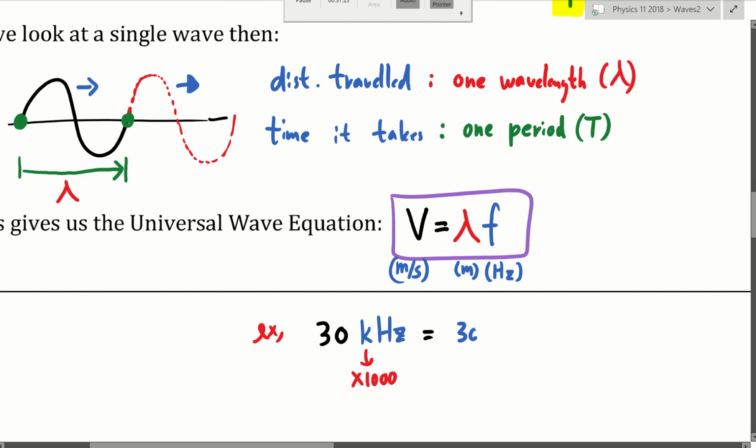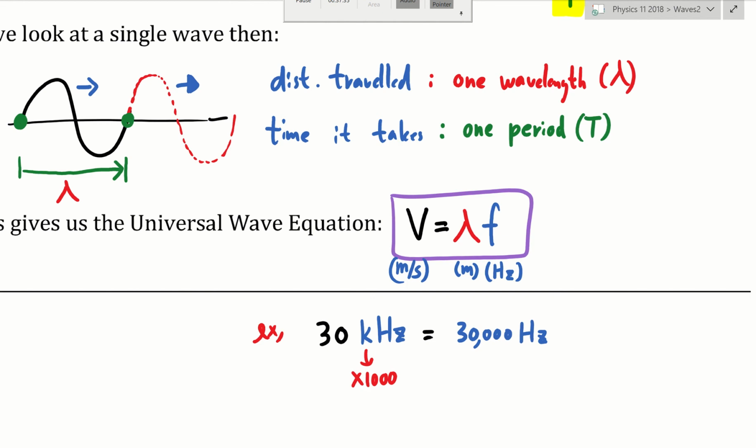For example, this is 30 times 1,000, right? So 30,000 hertz. Then you use that equation with 30,000 hertz. Don't put 30 in it. Remember, a physics equation can only work if your units are exactly the right units, which in this case is meter for the wavelength and hertz for the frequency. So if you have something else, you have to change it back.